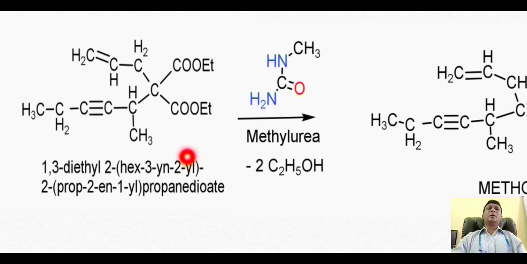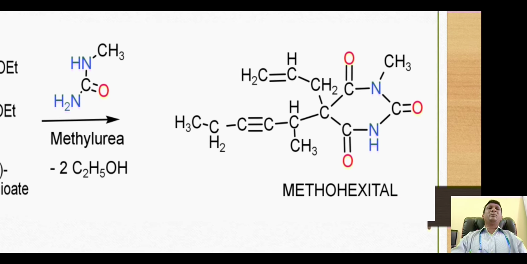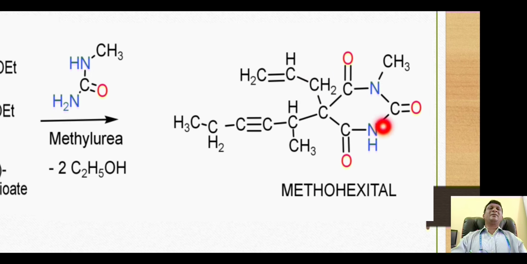This amino group attack on this carbonyl carbon, and thus bring about the nucleophilic acyl substitution reaction, whereby two ethanol molecules are released out, this hydrogen and this ethoxy group, and one of this hydrogen and this ethoxy group will be released out as ethanol molecule, and thus a 6-membered heterocyclic ring is generated which has this structure. With this we have the generation of our title compound methohexital. But some more important points have to be considered.